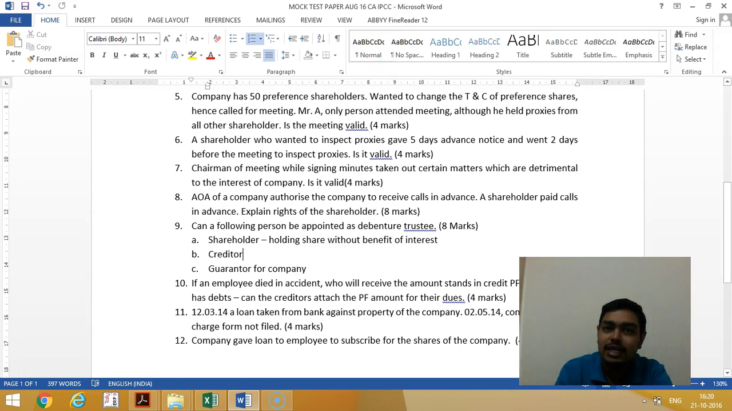Next, can a creditor become a debenture trustee? No, a creditor cannot become a debenture trustee. So even 1 rupee or 2 rupee creditor also he cannot become. So here the amount is immaterial. And guarantor of the company. Now the guarantor of the company cannot become debenture trustee. Even 1 rupee or 2 rupee he cannot become a debenture trustee. Then